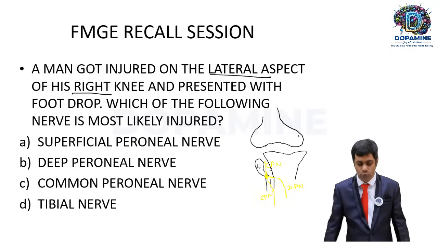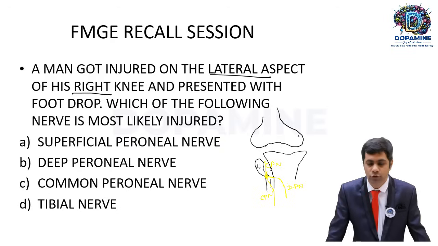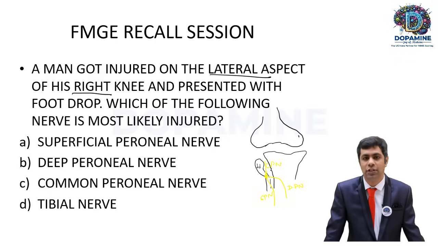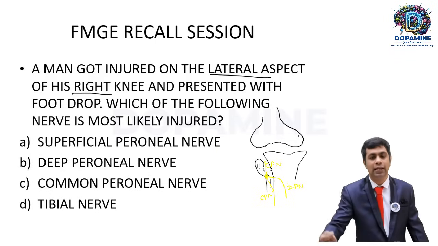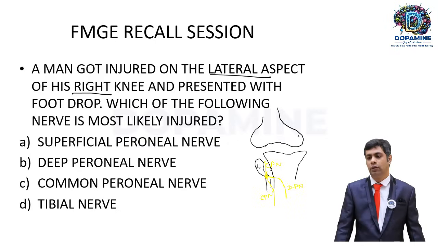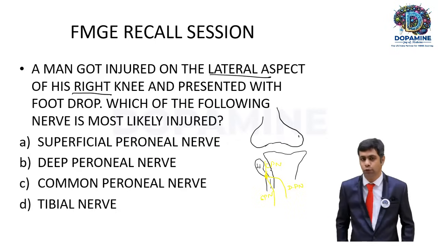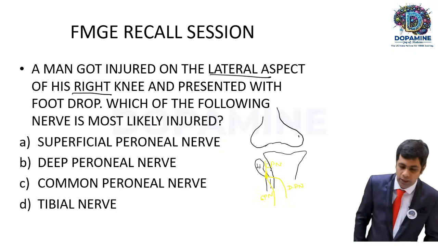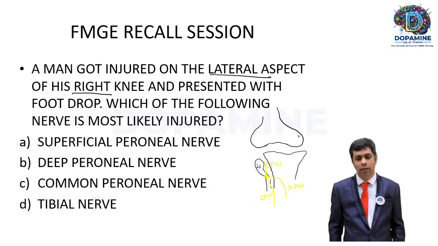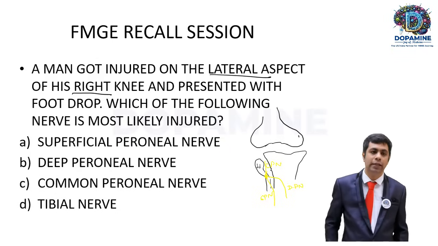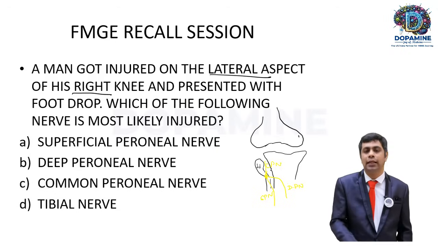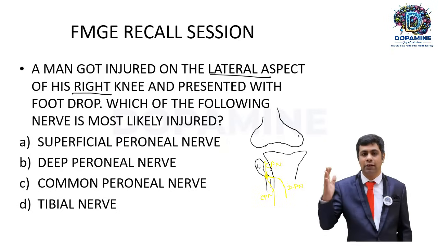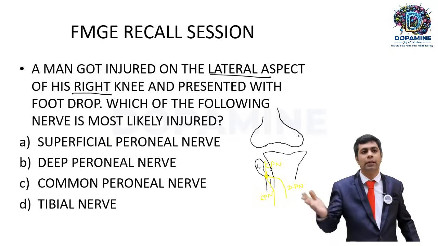Very common in school children, sometimes when a teacher hits the students in the leg, very commonly that side, or a police official or an armed official hitting someone with a lathi on the lateral aspect of the knee. In this kind of scenario, the patient may present with a foot drop. On a later date, they may complain of not being able to dorsiflex their foot. This is because of injury to the common peroneal nerve, which is very superficial at the neck of the fibula. As it grooves over the neck of the fibula, it is in close contact with the skin, so it can be easily injured.